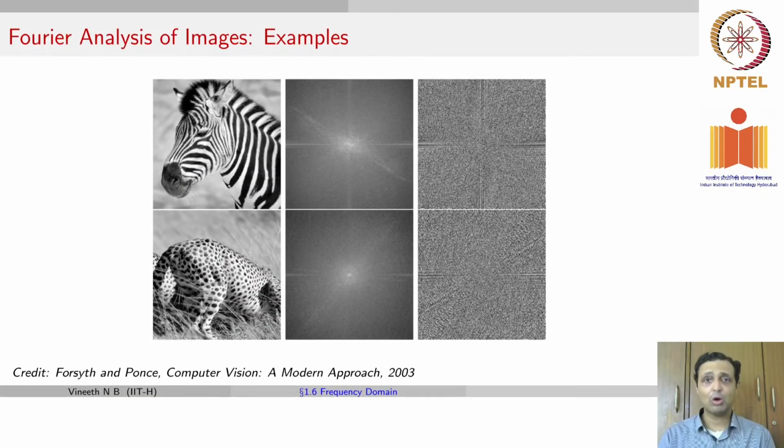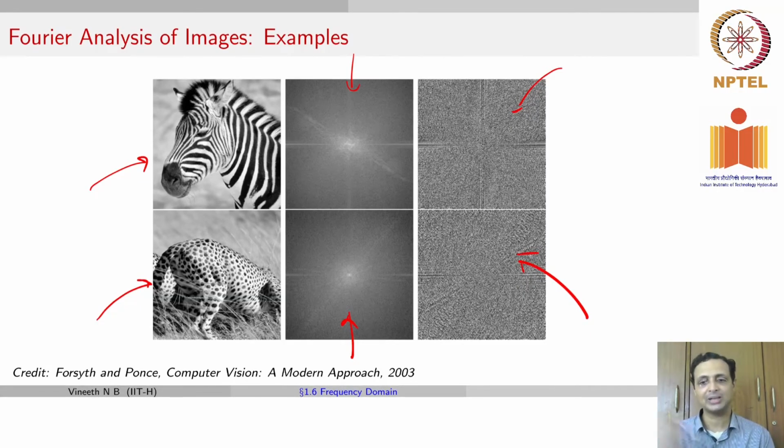Here are some examples of how real-world images look in the Fourier domain. So you can see here that this is a Fourier domain image. This is a real-world image. These are two animals. This is the log of the magnitude spectrum, and what you see on the third column is the phase of the image. As we already mentioned, in the Fourier domain, you write out any signal as a sum of sinusoids with different frequencies and phases.